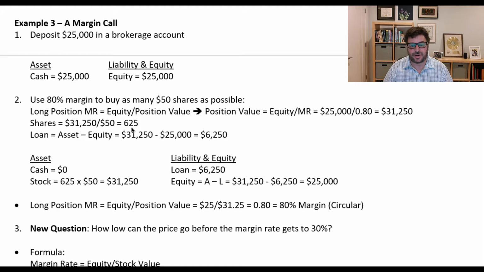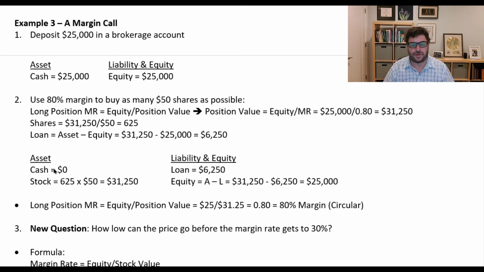Let's just think about this again. We are arbitrarily choosing a margin rate of 80%. This is given in the question, and I'm arbitrarily saying, okay, this is how levered I want to be. The stock costs $50. How many shares can I buy? Given that I put in $25,000, I want to end up with a margin rate of 80%. So $25,000 divided by 0.8 is $31,250 worth of stock. At $50 a share, that's 625 shares. And so I have to borrow the $31,250 minus the 25 I put up. I'm going to borrow $6,250.